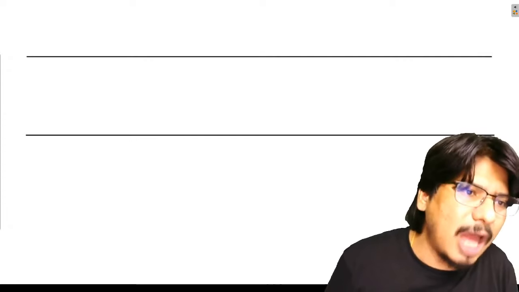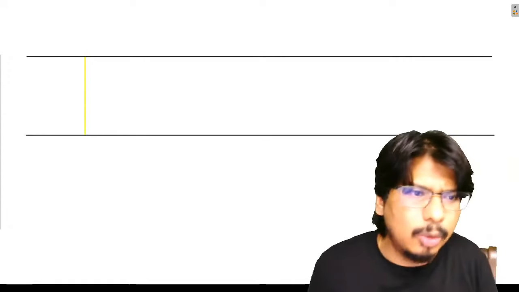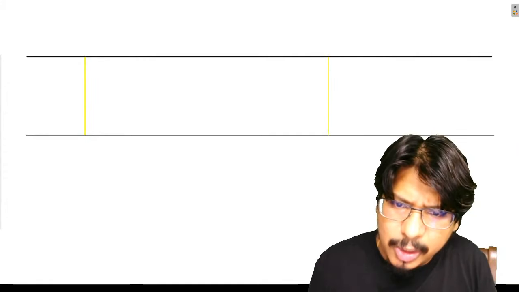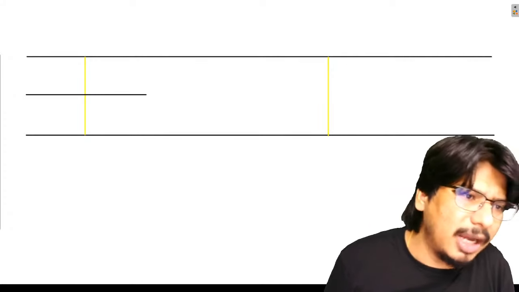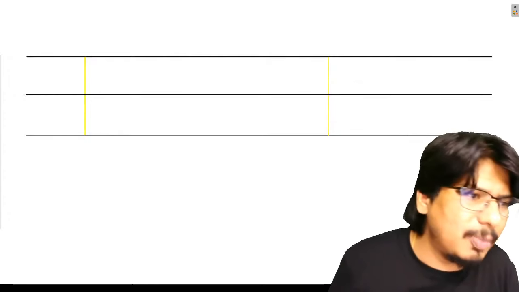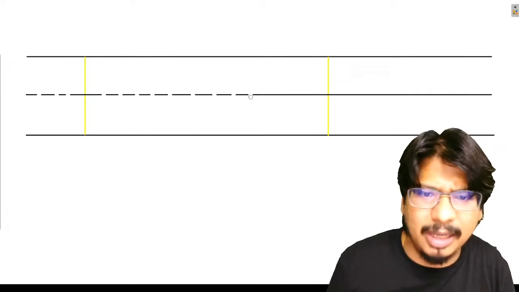My friends, let us suppose I am taking this cross section to show the shear stress variation. Let me say this cross section I am taking for showing you the velocity variation. Let us suppose this is the center line from where I am taking the radial distance.